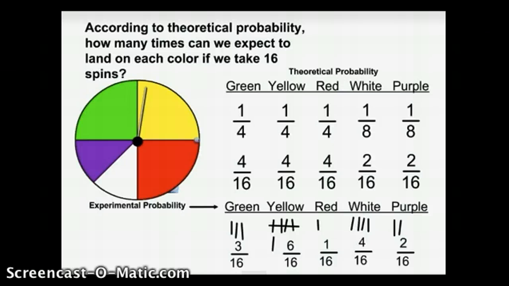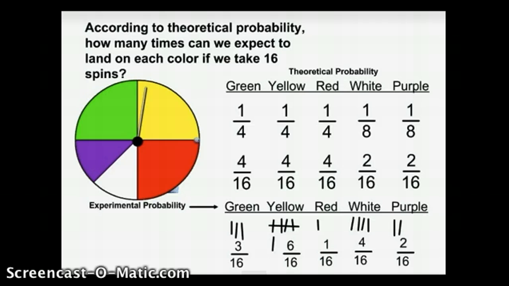For white, we expected it twice, but it happened double that, it happened 4 times. And for purple, we expected it twice according to theoretical probability, and it actually happened twice. So purple is the only color for the experimental that matched the theoretical.